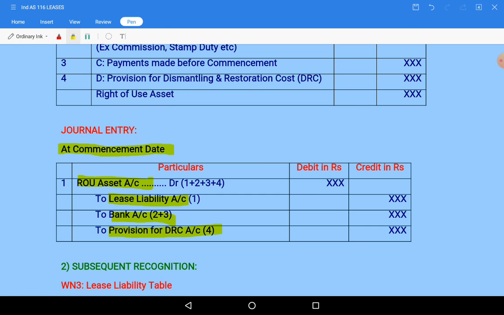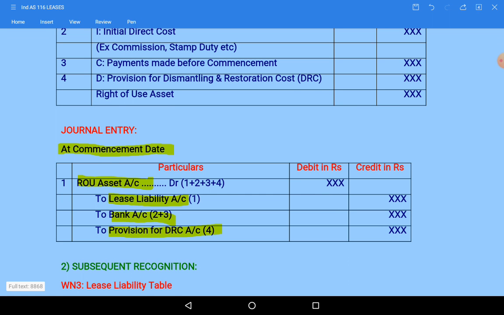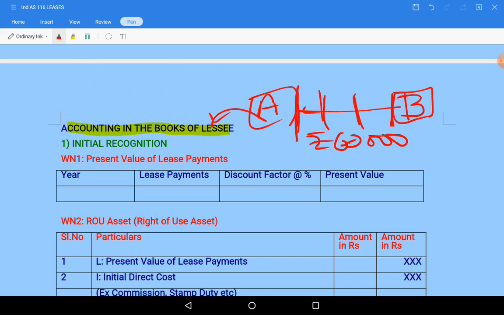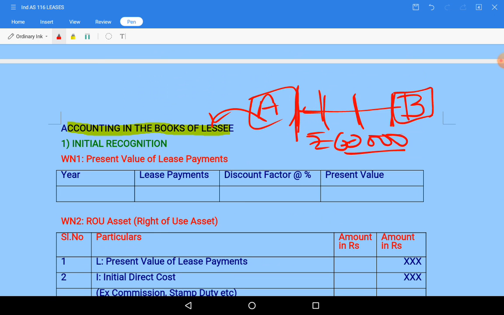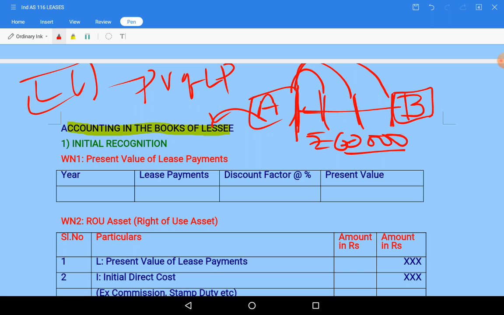After this, each year what is the lessee doing, suppose for 3 years he is paying 60,000 each year end. But these amounts will be recorded in the beginning itself as present value of lease payments, simply as lease liability. ओके, लीज लाइबिलिटी के जैसे रिकॉर्ड कर लेते हैं अपन.